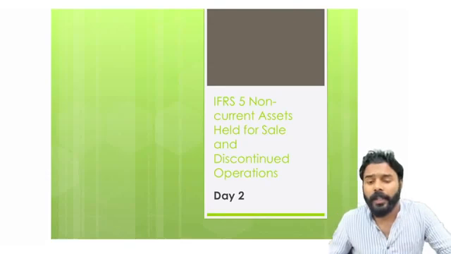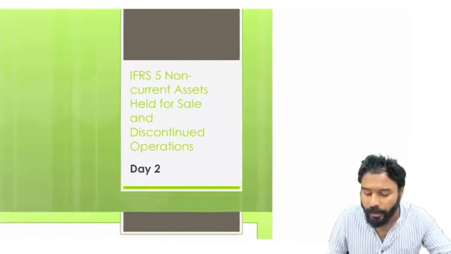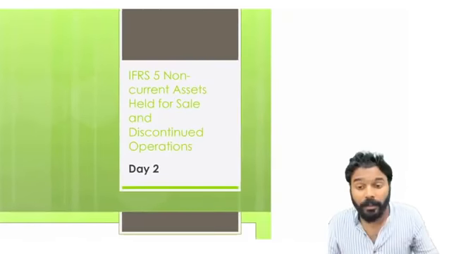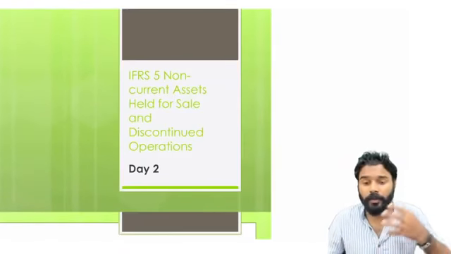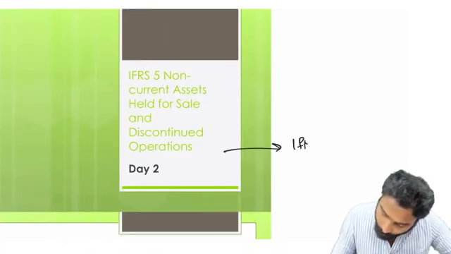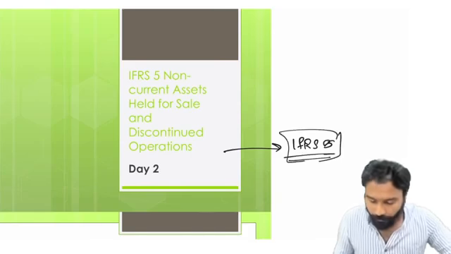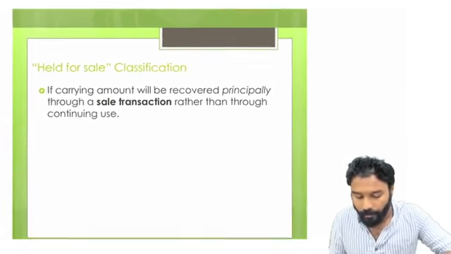So the next standard which we are going to discuss here is IFRS 5. It is non-current assets held for sale as well as discontinued operations. So these two items are accounted for as per IFRS 5. Okay.